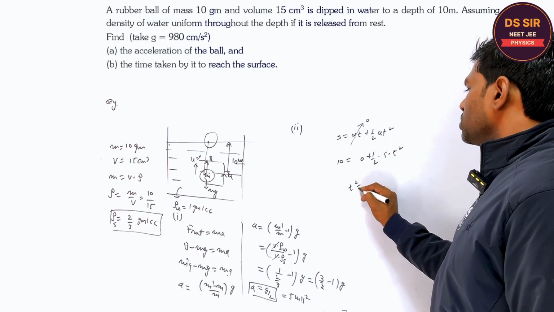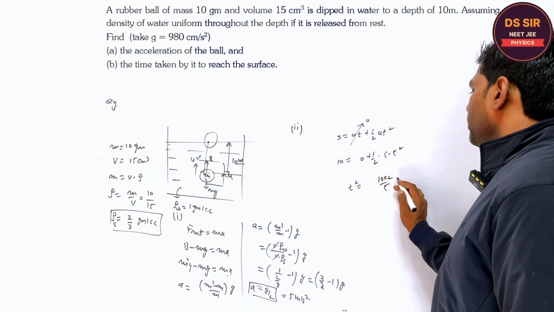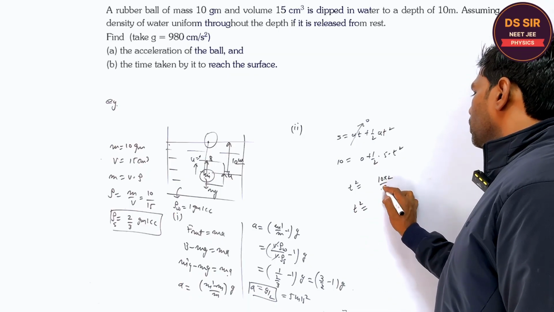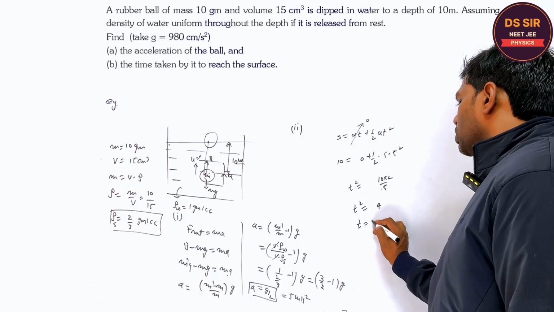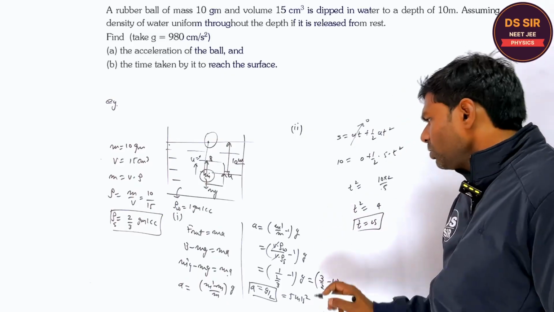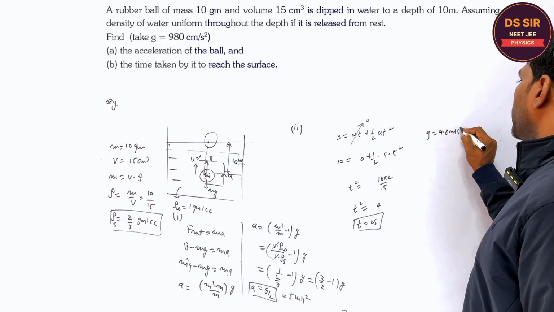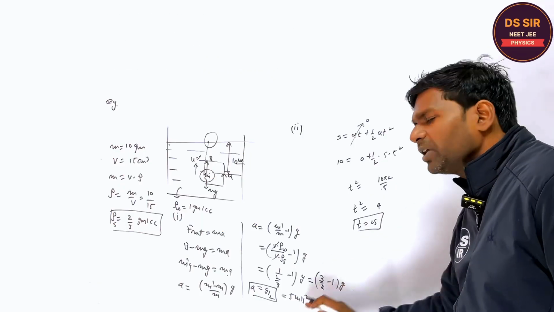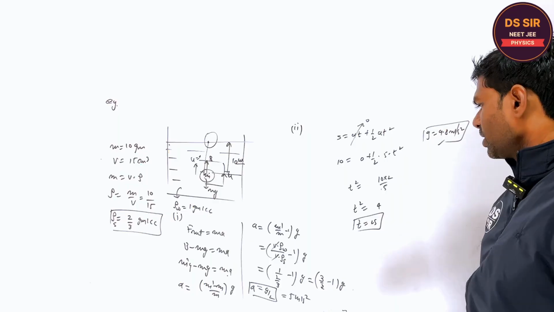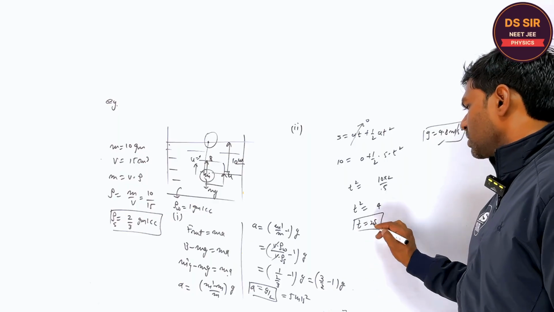So t square is equal to 10 into 2 upon 5. So t square is equal to 4. t is equal to 2 seconds. Is it clear? Although in the question the g value is 9.8 meter per second square, if you put this value, you will get a little difference. Is it clear?